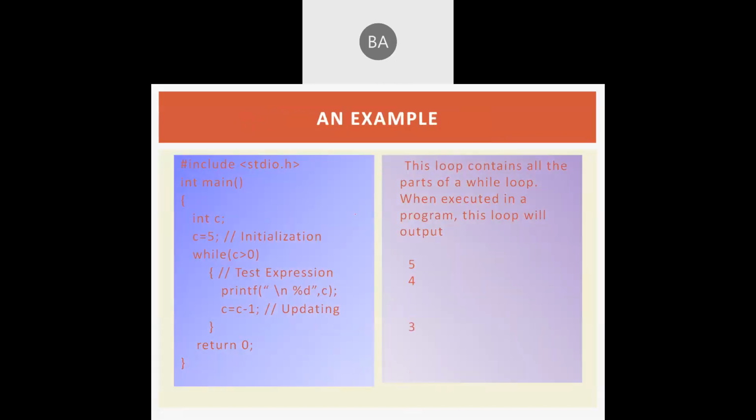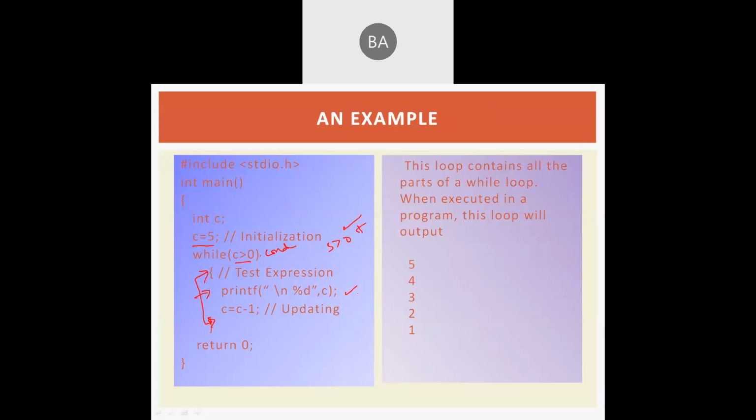Now let's see an example using this while loop. Here c equal to 5 is what we call initialization, and this is the condition we are writing here. So while c greater than 0: 5 is greater than 0, the condition is true. Since the condition is true, control will enter into the loop. Fine. So whatever we have written within the curly braces constitutes the body of the while loop. So it will execute this printf percentage d, c.